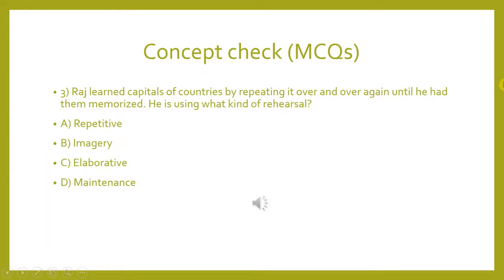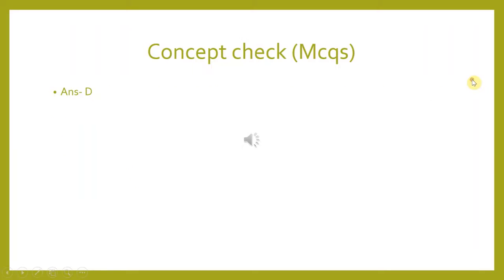Question third. Raj learned capitals of countries by repeating it over and over again until he had them memorized. He is using what kind of rehearsal? A. Repetitive. B. Imagery. C. Elaborative. Or D. Maintenance. Try to answer it by yourself. Pause the video, then check the answer in next slide. Okay, right answer is D.